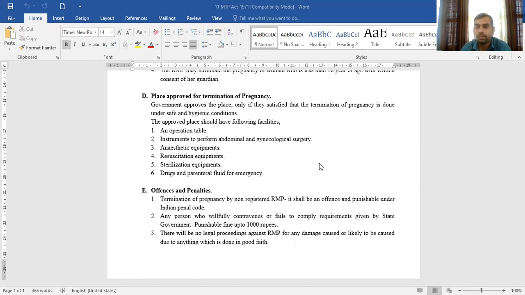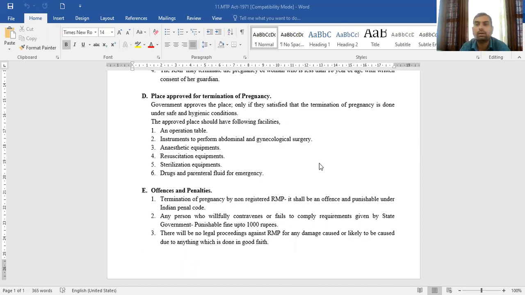Meaning if, during the termination of pregnancy, any damage is caused to the life of the woman or the child, then no legal proceeding should be brought against the RMP.